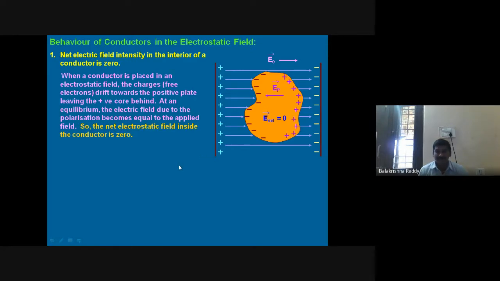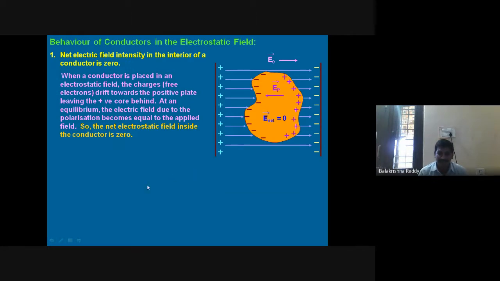See, the same explanation is given here. When a conductor is placed in an electrostatic field, the charges drift towards the positive plate, leaving the positive core behind. At equilibrium, the electric field due to the polarization becomes equal to the applied field. I have told you what polarization is.